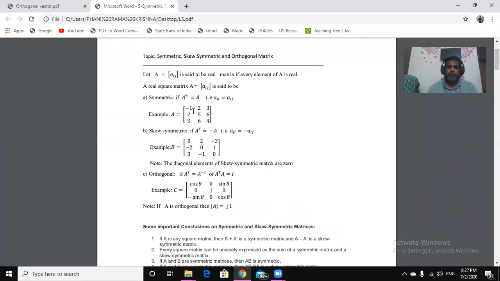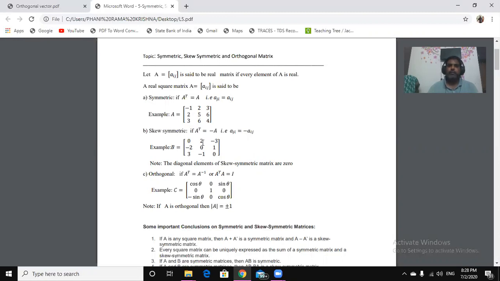This matrix, real, is said to be symmetric, real symmetric. So it must be a square matrix. Any real square matrix is said to be symmetric if A transpose is equal to A. That is, Aij equals Aji. I indicates the row and J the column, then it will become column and row. So if A transpose is equal to A, then A is a real symmetric matrix.